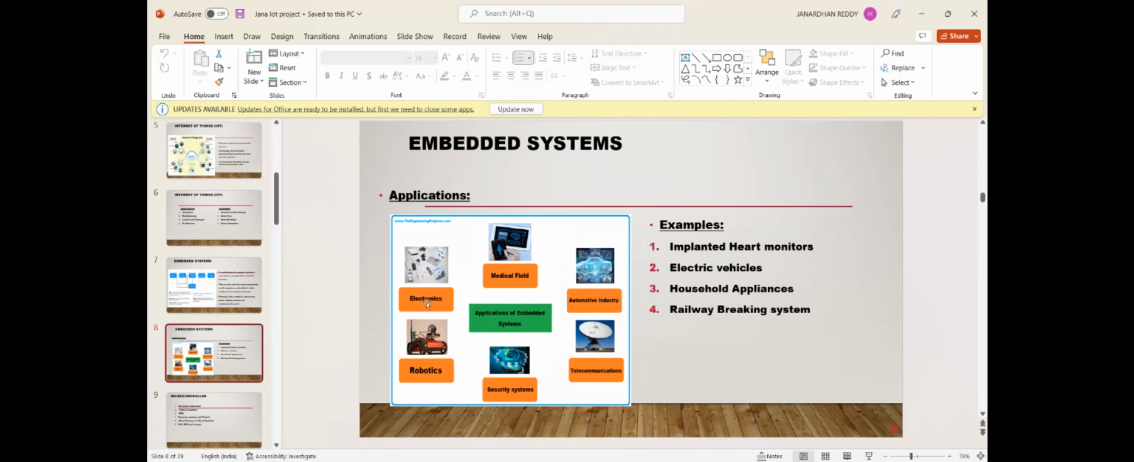Embedded systems are used in our daily life in electronics, robotics, security systems, telecommunications, automotive, industries, the medical field, etc. Examples of embedded systems are implanted heart monitors, electric vehicles, household applications, railway braking systems, etc.